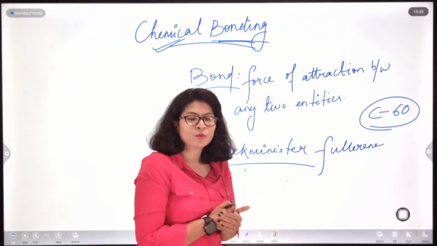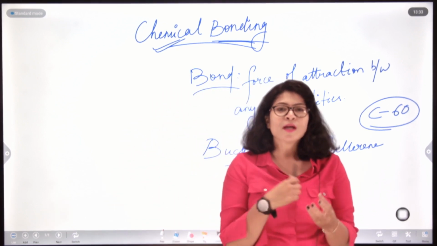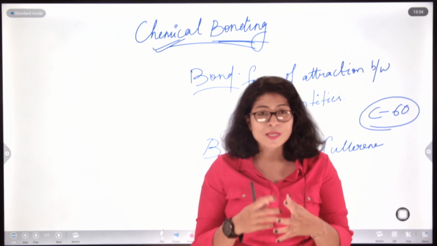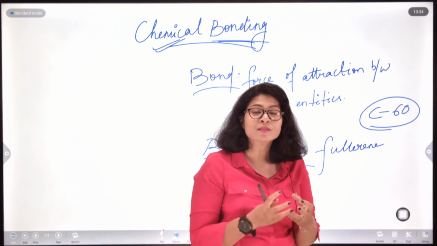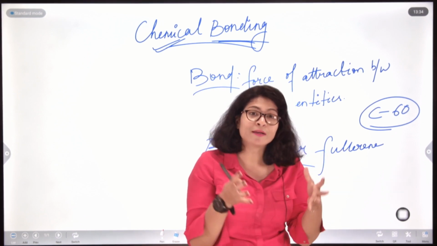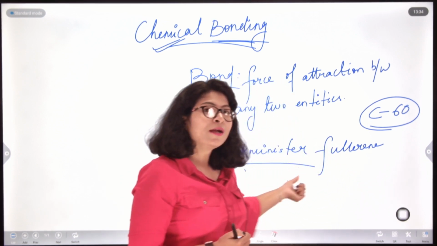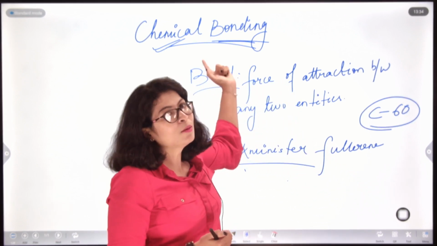Then the question arose: if there are 60 carbon atoms together, there might be something holding them together to form a stable structure, otherwise how will 60 carbon atoms be present at a time in a single compound, right? That question led us to the concept of chemical bonding.